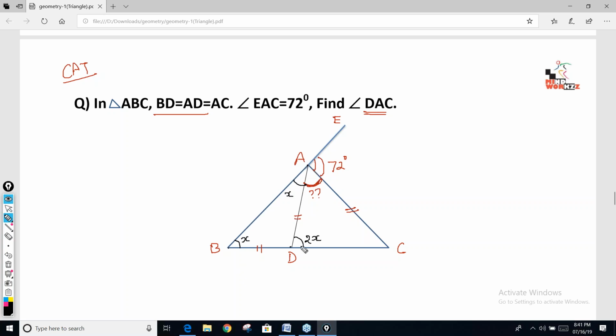Correct. Now come to this triangle. In triangle ADC, these two sides are equal. If these two sides are equal, the angles in front of them will also be equal. So if this angle is 2x, can I say this angle is also 2x? Now tell me, is this part clear or not? Till here, any doubt you can ask me. Then I'll proceed. Any doubt, anyone?